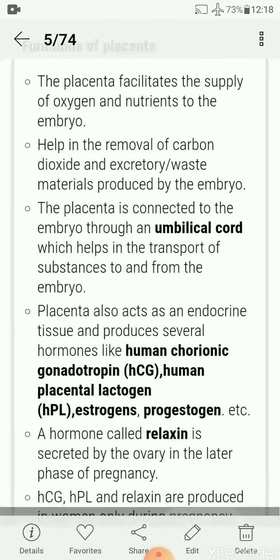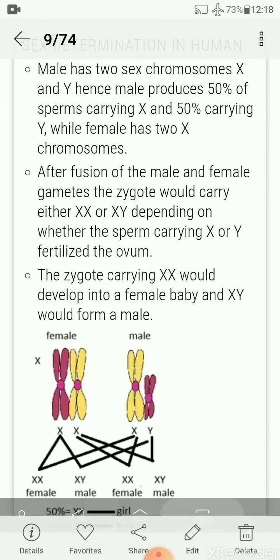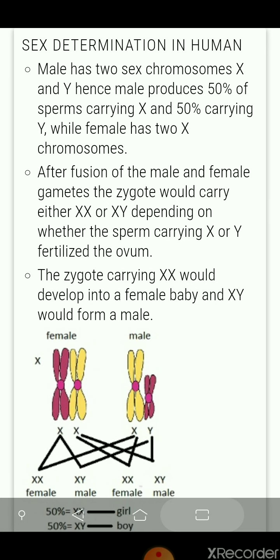Now after that you will study one more topic here, sex determination in humans. As you know, male has two sex chromosomes, X and Y. So 50% of sperms carry the X chromosome and 50% of sperms carry the Y chromosome, while the female has only one type of chromosome, that is the X chromosome.